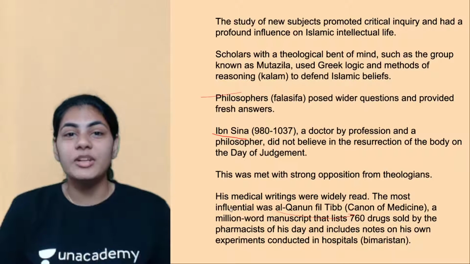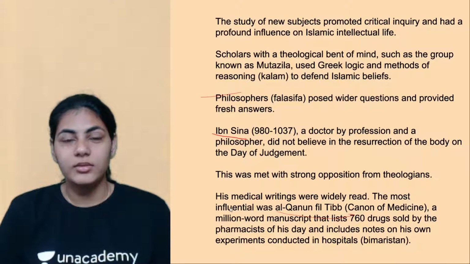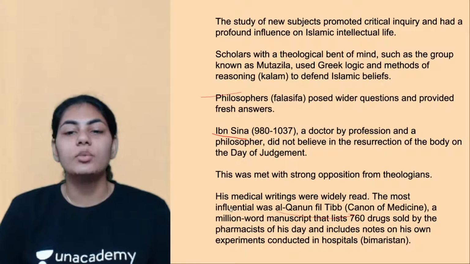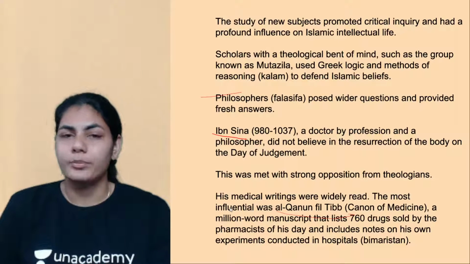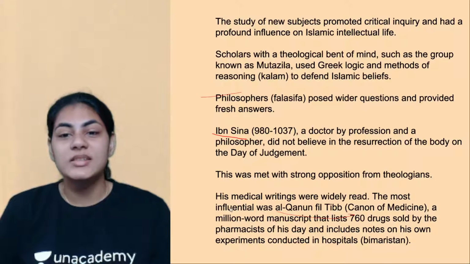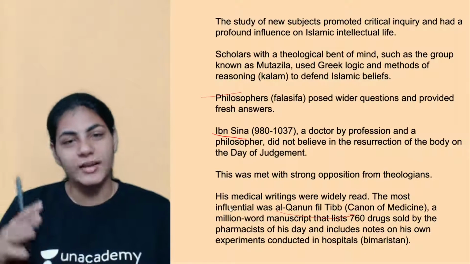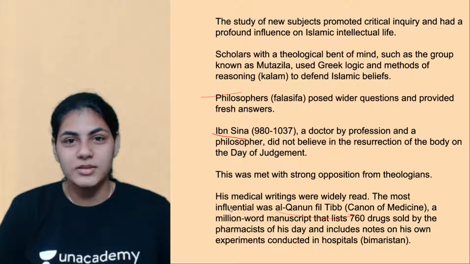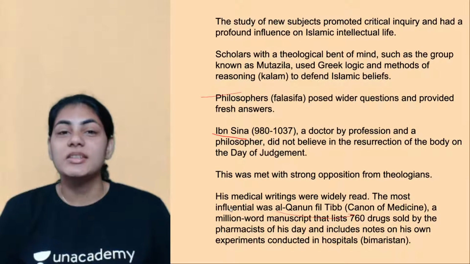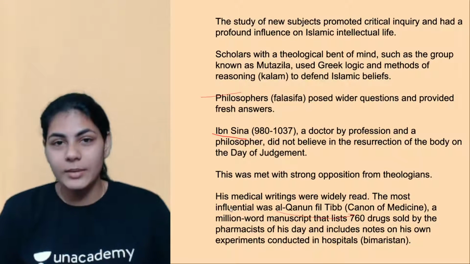Just imagine somebody writing a million words in their book. That is a lot, right? So with these million-word manuscripts, there was so much explicit content, and it lists almost 760 drugs, right? Drugs, not that kind of drugs, but medicines, right? 760 types of medicines which were sold by pharmacists of his day.